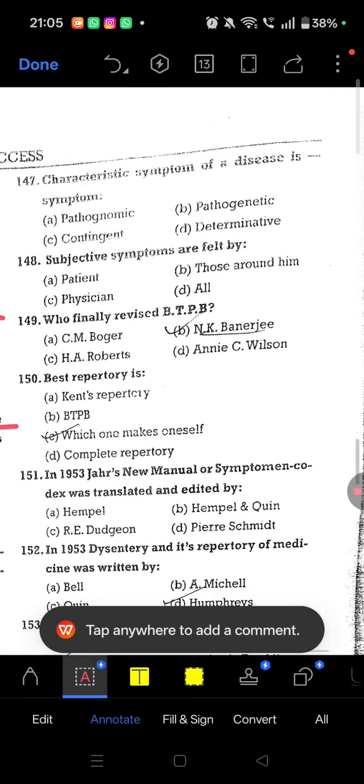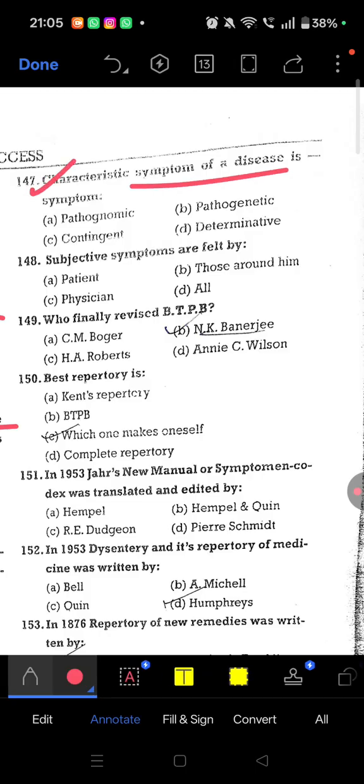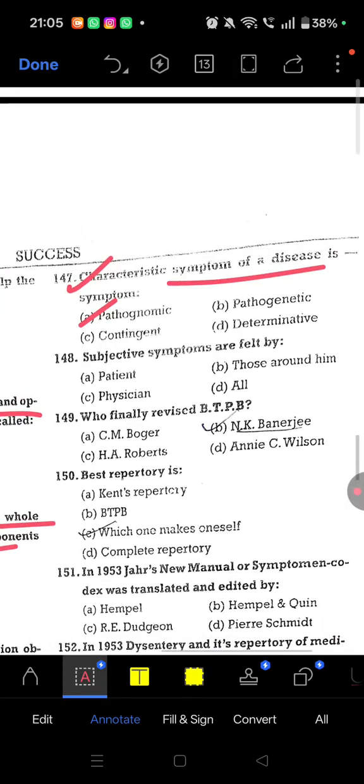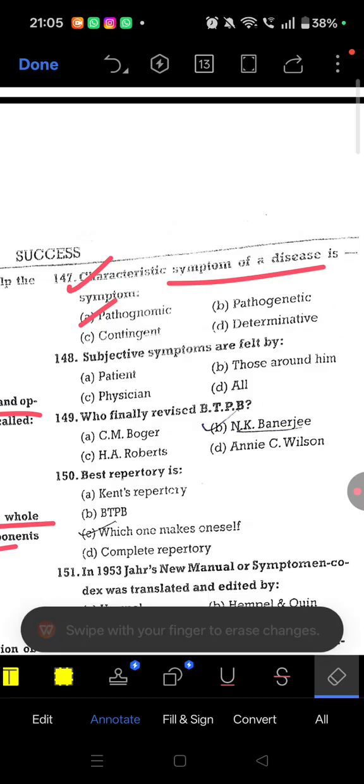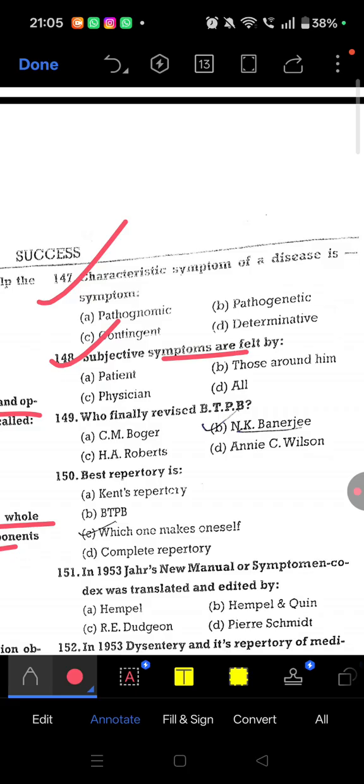Question number 147, characteristic symptom of a disease is what? So 147, the right answer is A, pathognomonic only. Okay. So characteristic symptom of any disease is pathognomonic. Question number 148, subjective symptom are felt by the patient.